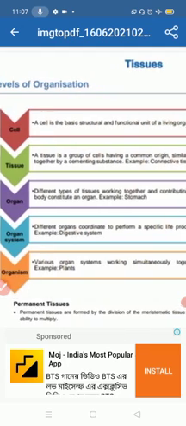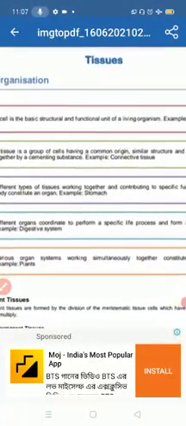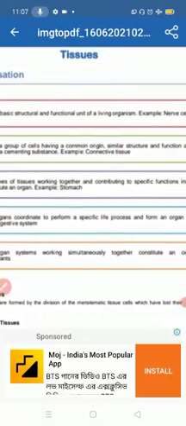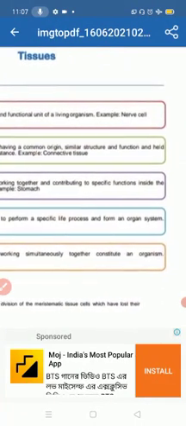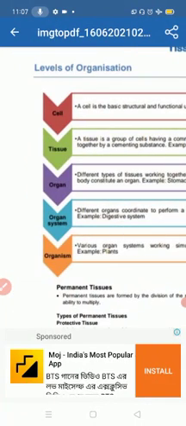Different organs coordinate to perform a special life process and form an organ system. Example, the digestive system. What does organ system mean? When the system is fully developed and going on well, that is known as an organ system.